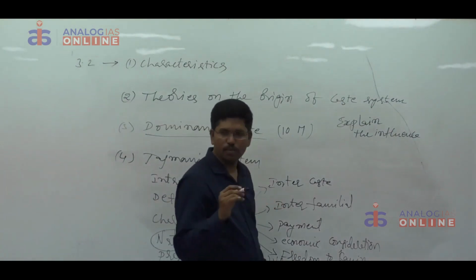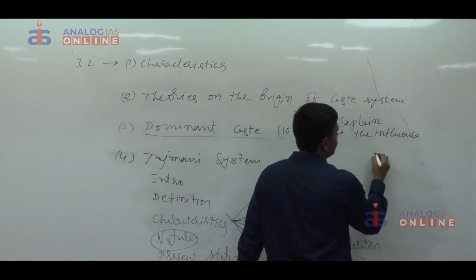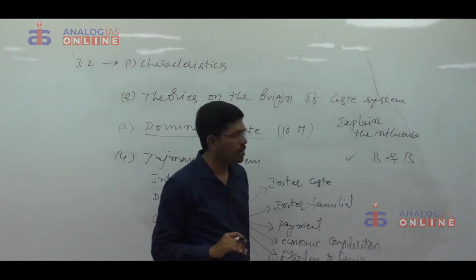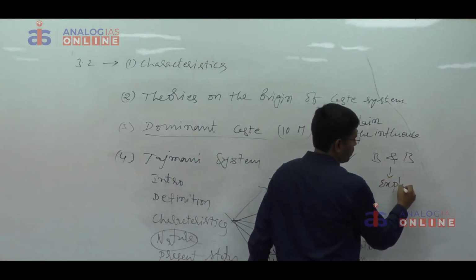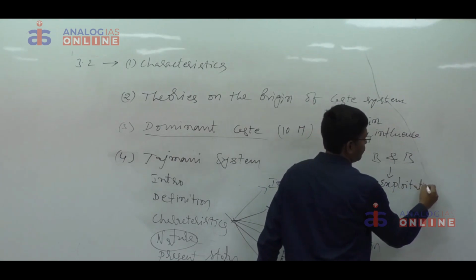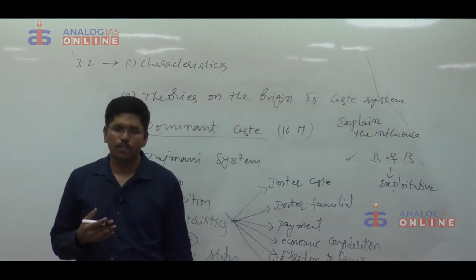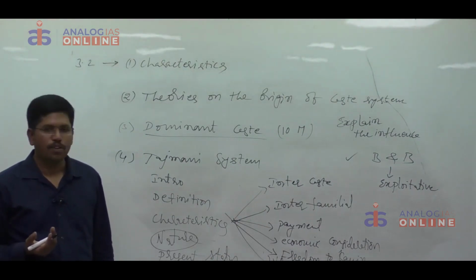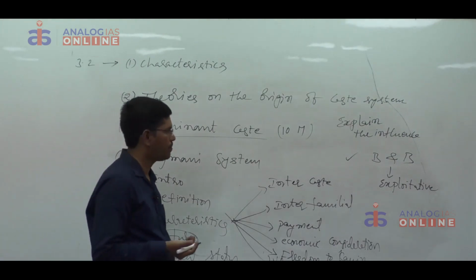Here, you have to mention names of some anthropologists. According to Wiser and Beidelman, that system is basically exploitative. Why? Because dominant caste people used to pay very less remuneration to the lower caste people for their services, and sometimes there will be forced labor.